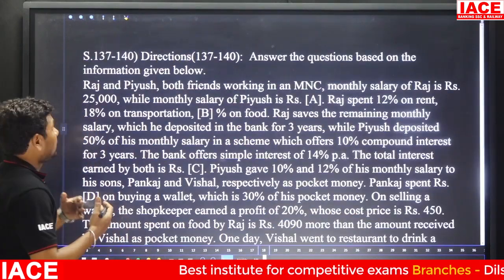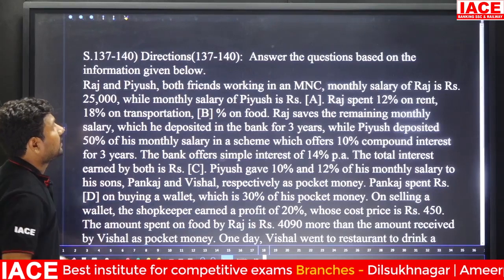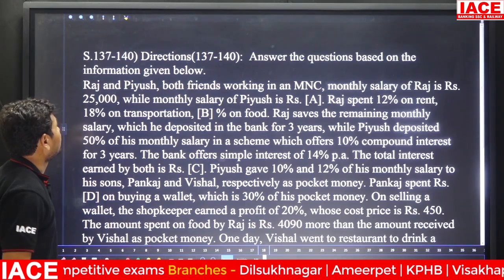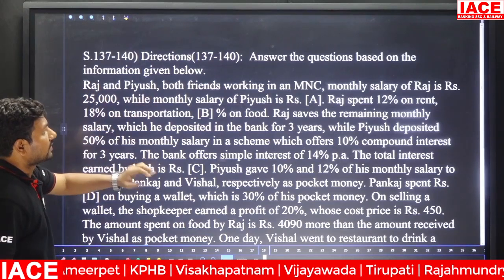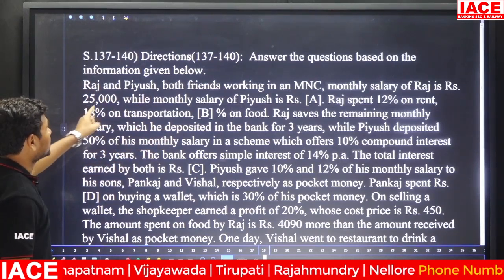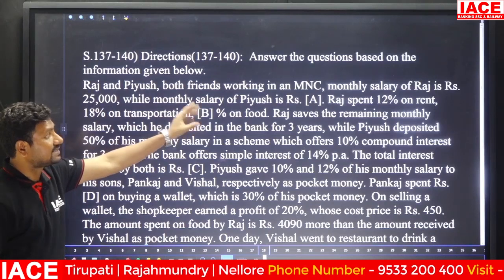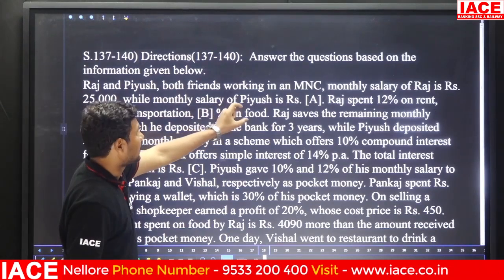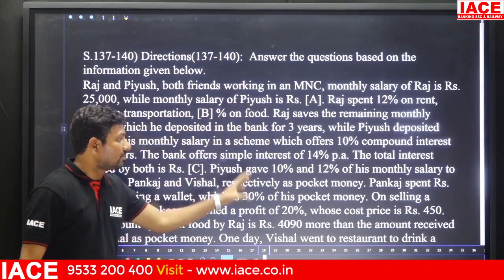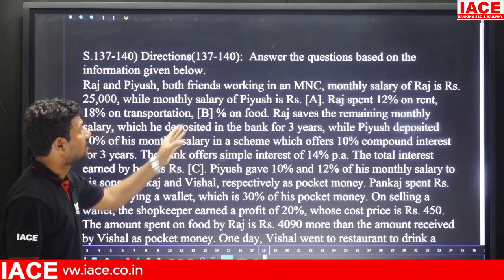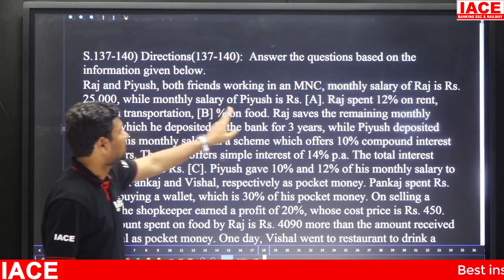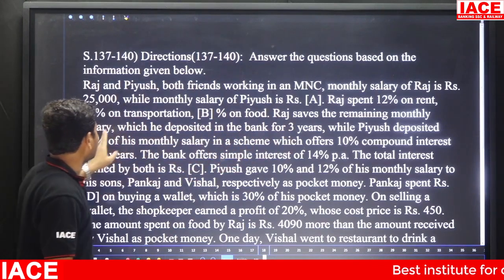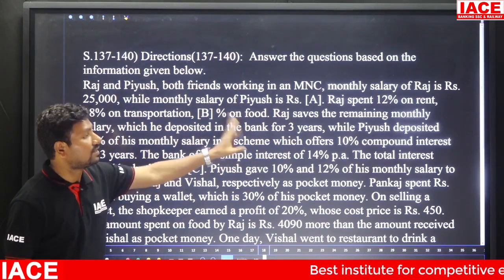Next you have a caselet DI 137 to 140. Answer the questions based on the information given below. There are two candidates, Raj and Piyush, both friends working in an MNC. Monthly salary of Raj is mentioned, while monthly salary of Piyush is A, capital A. Now they have mentioned capital A, capital B, capital C, which means compulsorily they will ask for the ABC letters. Raj spent 12% on rent, 18% on transportation and B percentage on food. Raj saves the remaining monthly salary, which he deposited in the bank for 3 years.